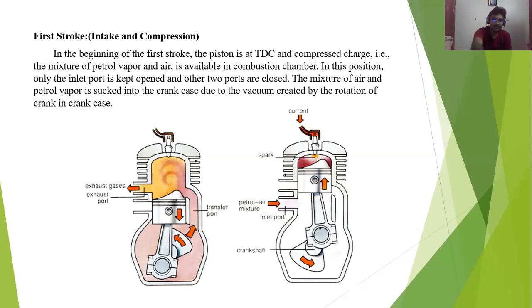Okay, when the piston is at the top, TDC means top dead center, at the top surface. When the piston is at top dead center, you can see in the diagram that by default the exhaust port will be closed by the piston, as well as the transfer port. The transfer port as well as the exhaust port will be closed when the piston is at top dead center, so that by default the inlet valve will get open.